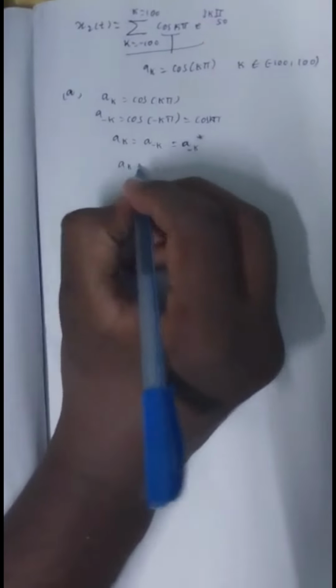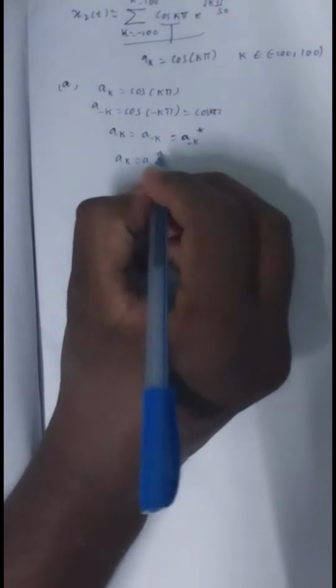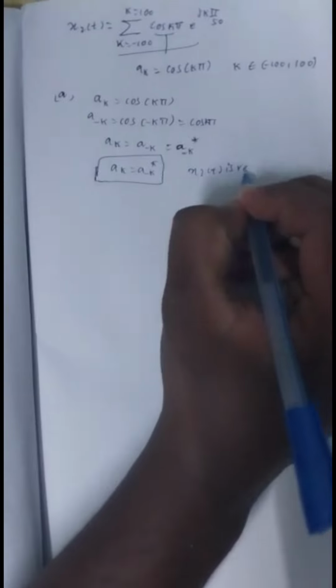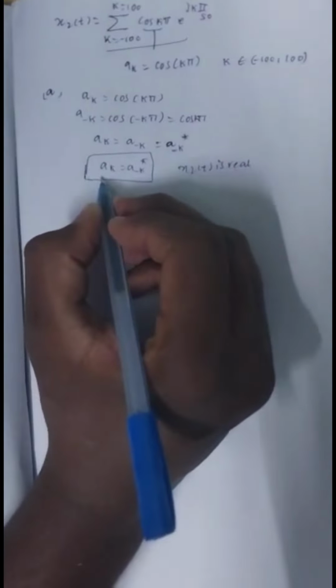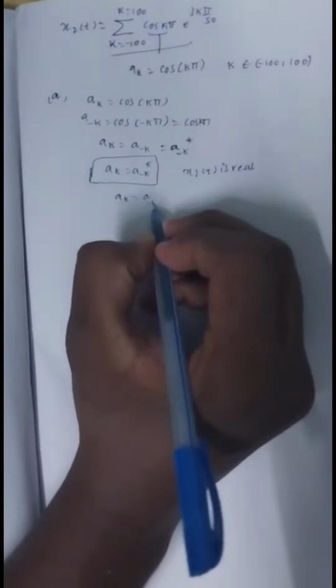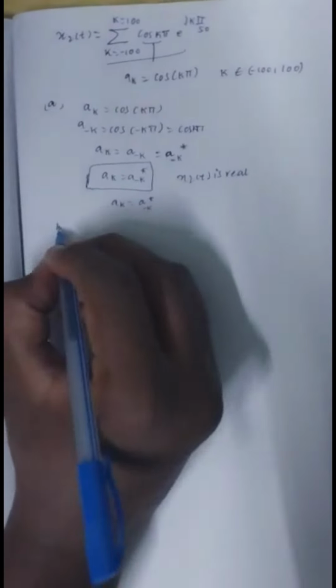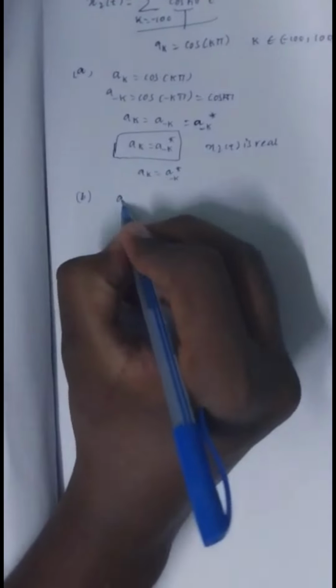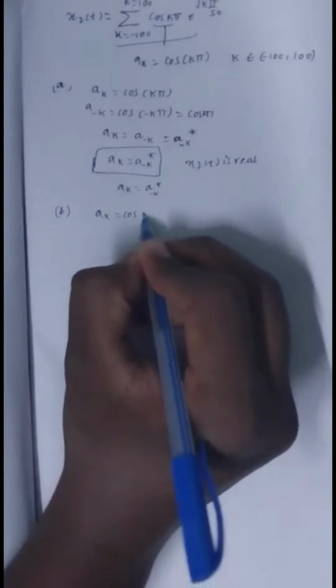So ak is equal to a minus k complement. Therefore the function x2 of t is real because it satisfies the condition that ak is equal to the complement of a minus k.